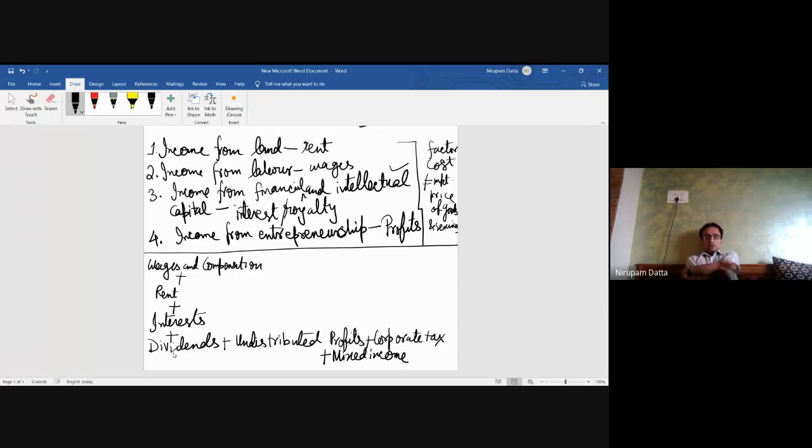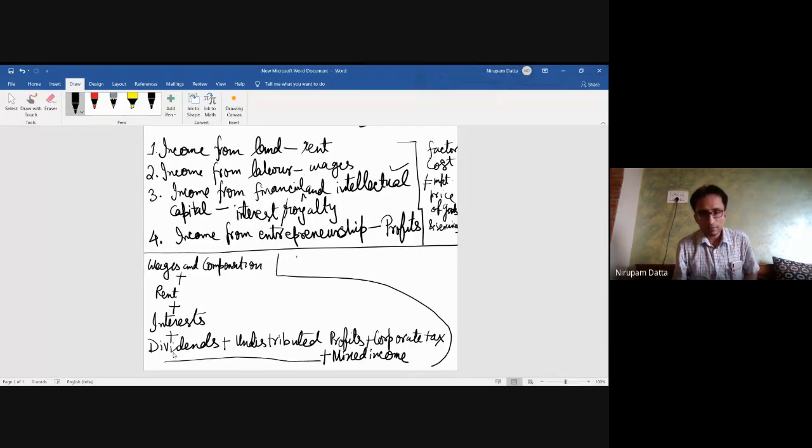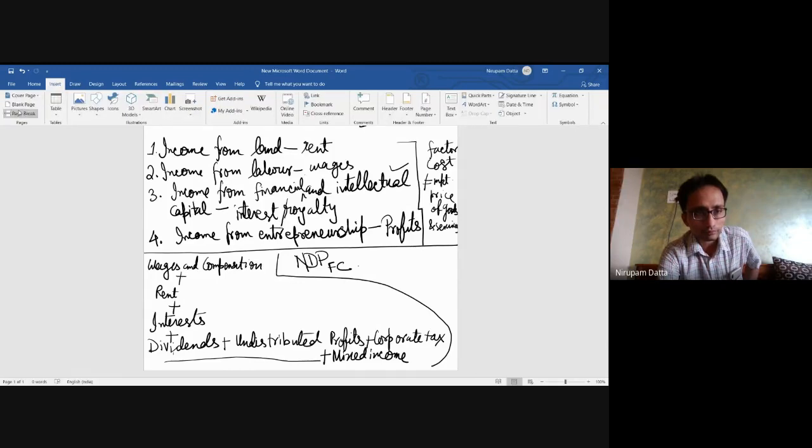In all those cases, we consider those incomes as mixed income. So all this is giving me the net domestic product at factor cost.